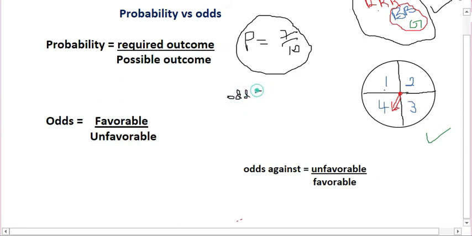Out of 7, we have success, which is 7, over failure, which is 3. This is the odds in favor. The odds in favor will be 7/3. Then odds against will be 3/7. So this is how to interpret odds.